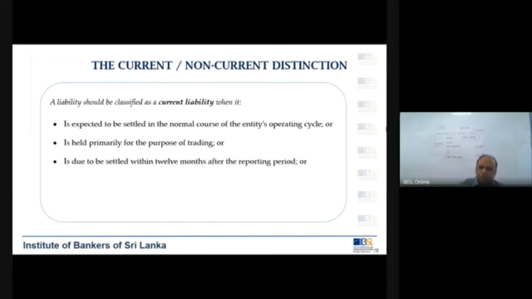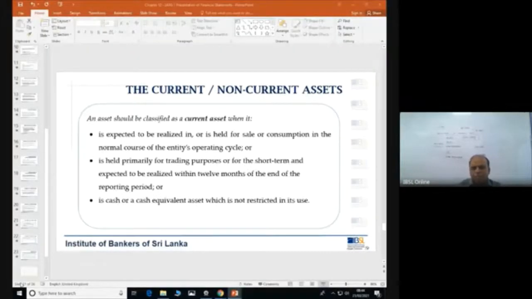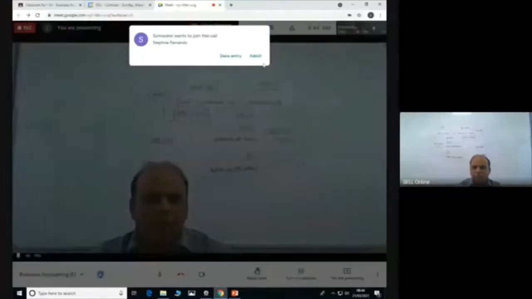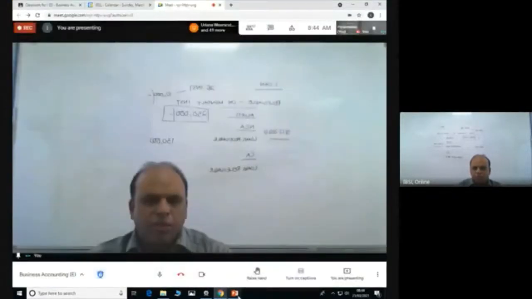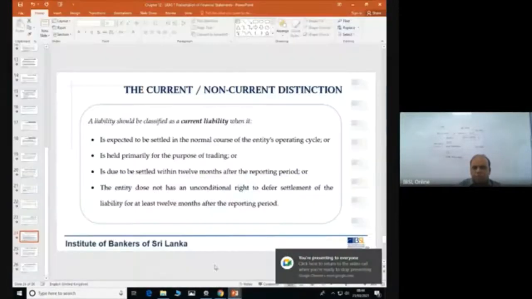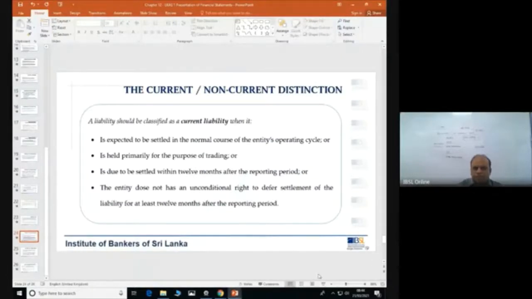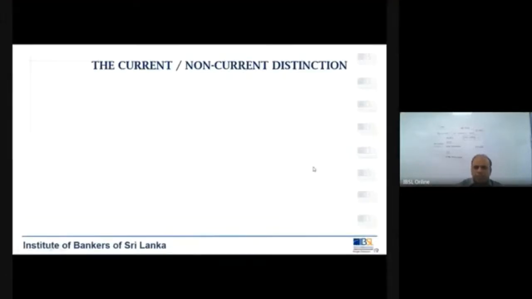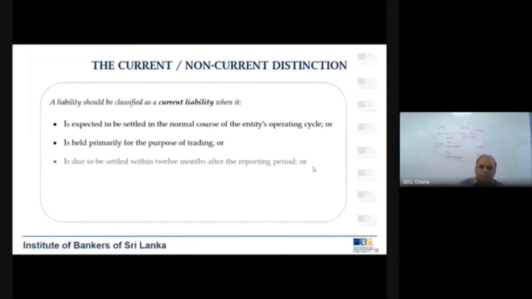Your telephone lines, you can't do that. Anyone who is providing security services to you, can you do that? They will go out. They might not provide you the security service. So you have to be very clear what is payable within the next 12 months. When you have something payable within the next 12 months, you will call that a current liability. Anything else will go into non-current liability.